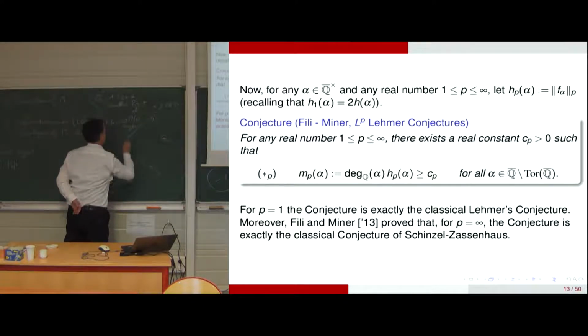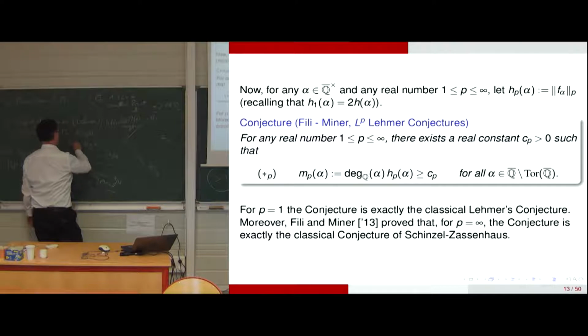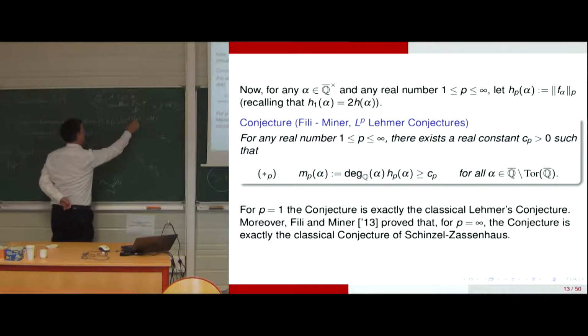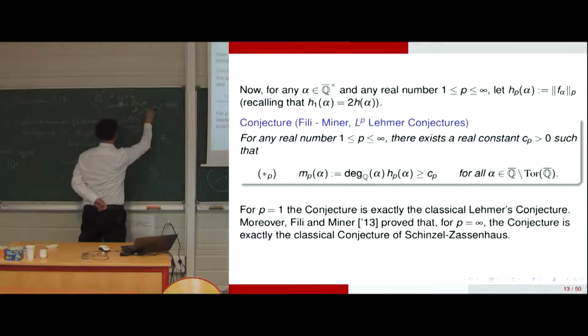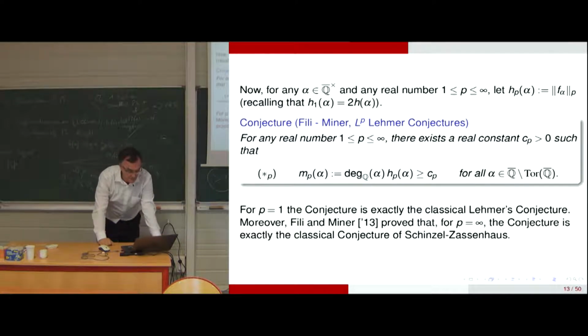So in the classical case, here we have the h of alpha times the degree. We know that the Mahler measure is greater than 1, so it should be greater than a certain constant here, greater than 0, like that. So that's Cp. And for p equal 1, the conjecture is exactly the classical Lehmer's conjecture.